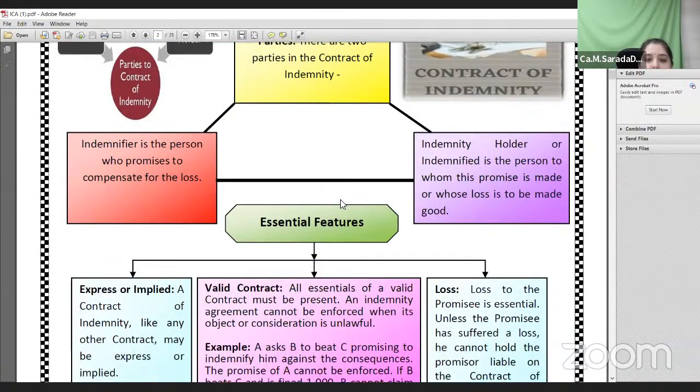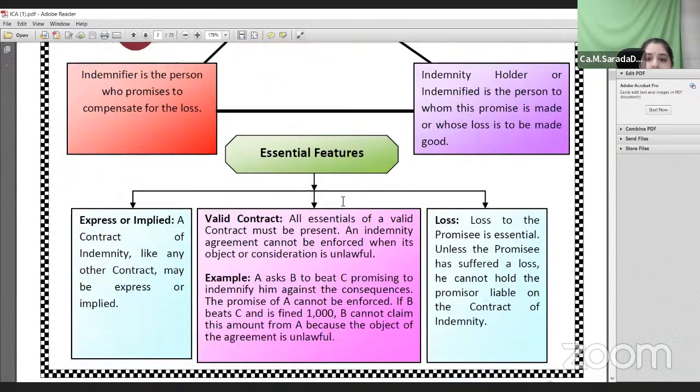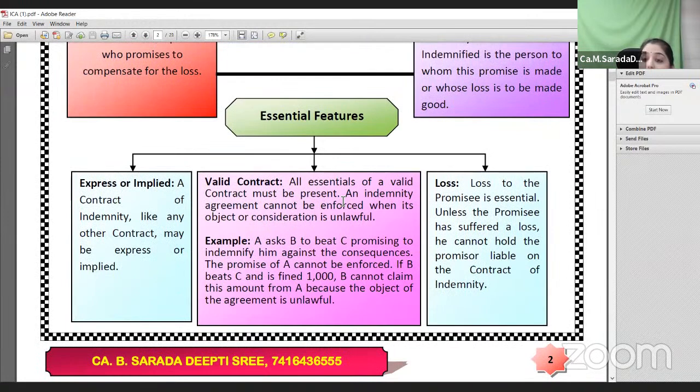So these are it. The contract of indemnity might be express or implied, and here all the essential elements of a contract are also applicable. Here the essential elements would be that the contract is made between the parties for consideration, the object of the contract should be legal and lawful, and there should be an acceptance. All these things are also applicable even for the indemnity contract.